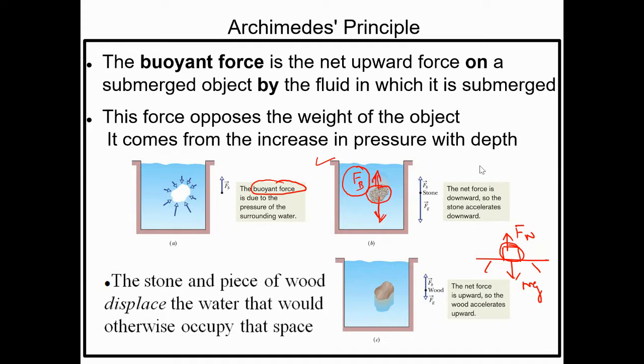Okay, so let's read what is given in the second point. This force opposes the weight of the object. It comes from the increase in pressure with depth. You can see here, we clearly mentioned it. So your buoyant force comes from the pressure with depth. Based on the pressure in the depth area, your buoyant force will be acting, and that buoyant force is exactly opposing the weight of the object. Clear?